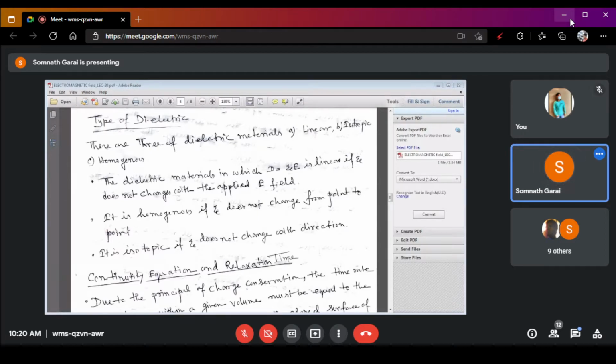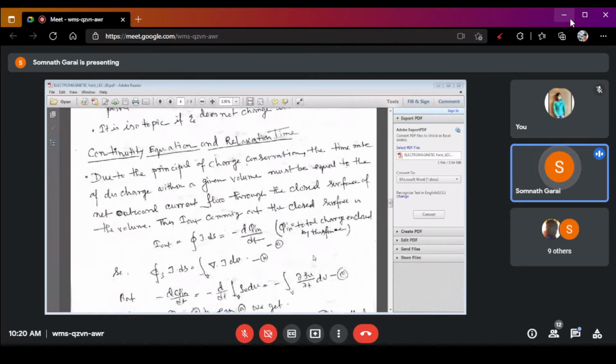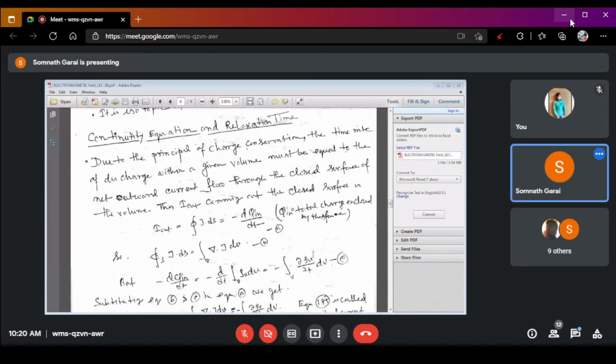Okay, now in electromagnetic field, there is a concept of boundary condition. Now, what do you mean by the boundary condition? Boundary condition means that if an electromagnetic wave is propagated from one medium to another medium, then the properties of the wave will change.